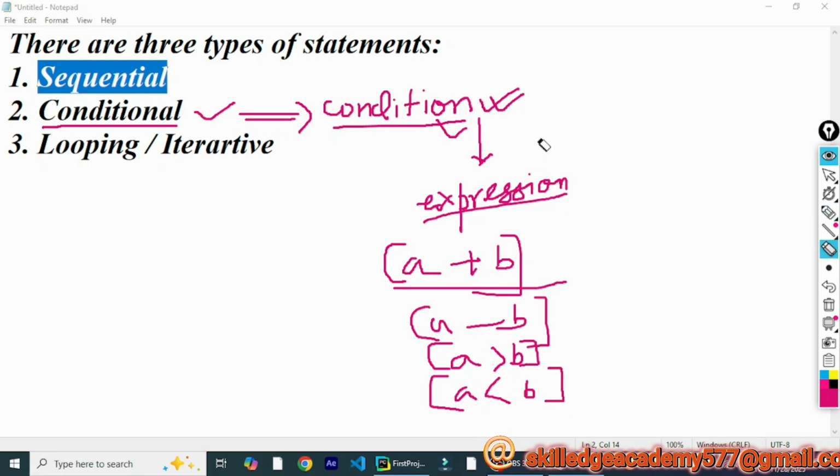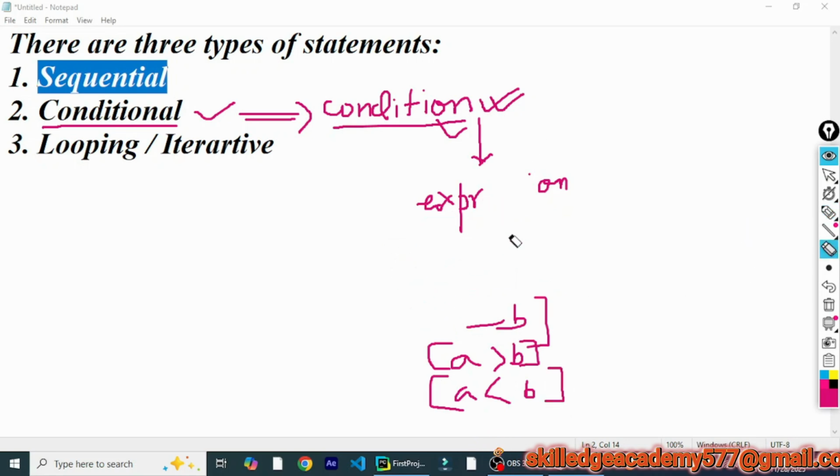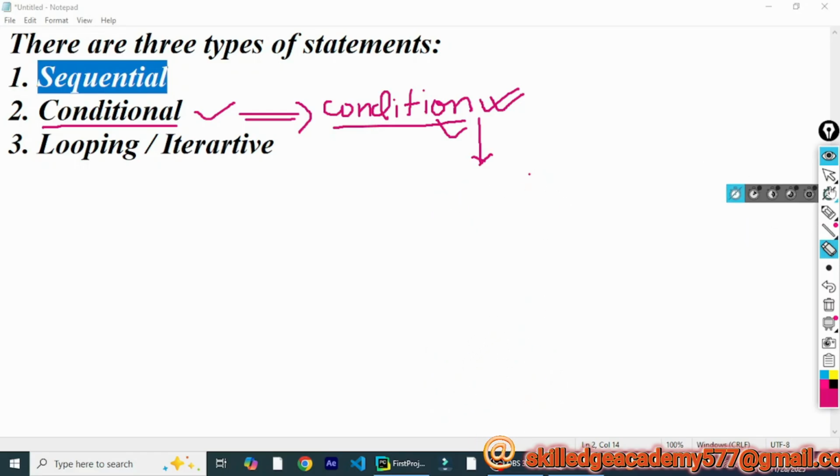So now, what is a condition? A condition is nothing but an expression or a statement. So what's special about that statement? Actually, these expressions are exclusive statements which only contain the relational operator.